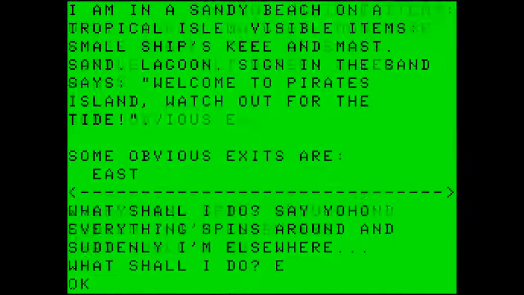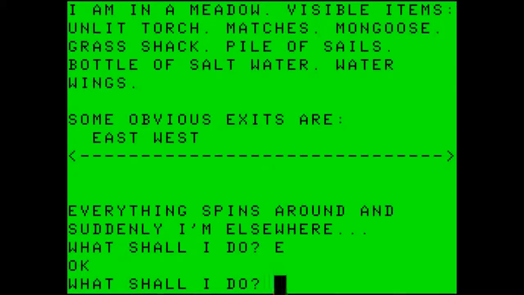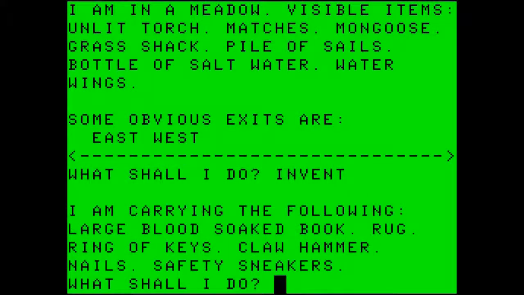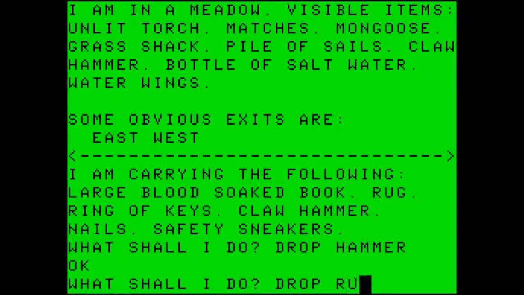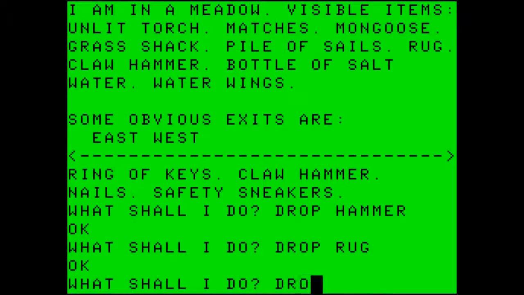Let's go east to where we have been gathering items. Check our inventory. We are carrying the book, the rug, the ring of keys, the claw hammer, the nails, and the sneakers. So let's drop the hammer, and then drop the rug, and then drop the nails.